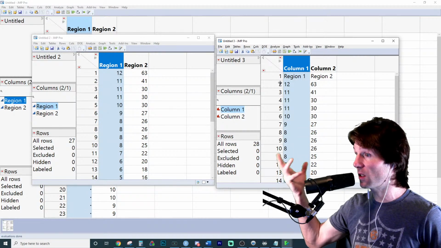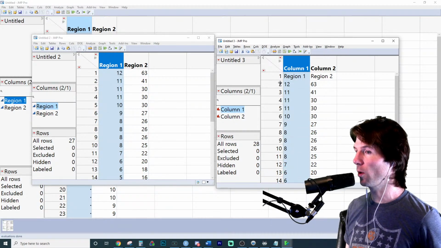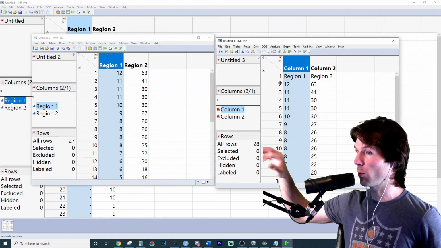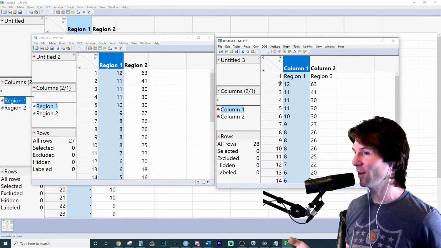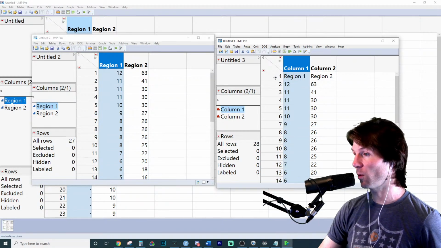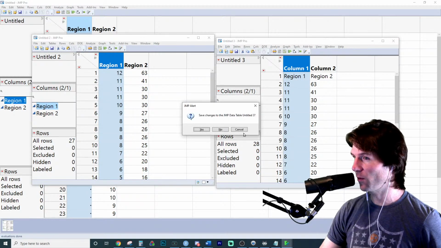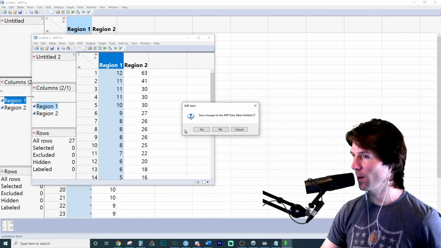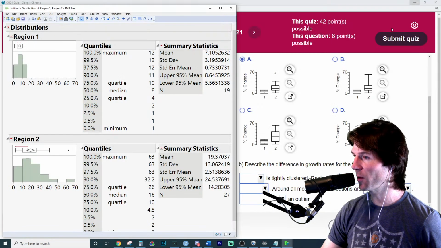So this is an error that's commonly made where the data comes in as categorical and the wrong variable type. So variable types are big right here. Categorical will give you bar charts, whereas quantitative will give you histograms and give you the quantiles on the data. Did that fix it right there, Kevin? I hope. Maybe. We'll take a look at the remainder of the question.